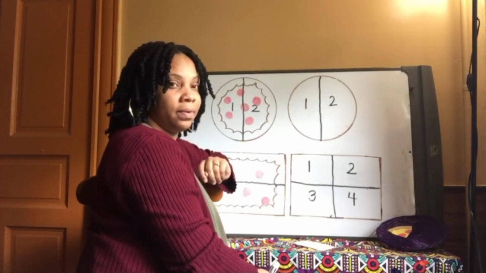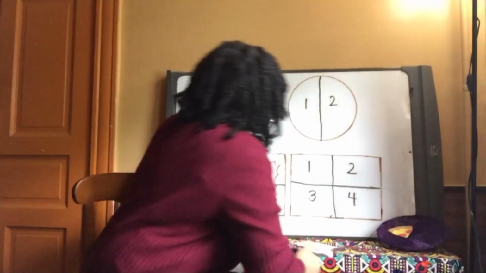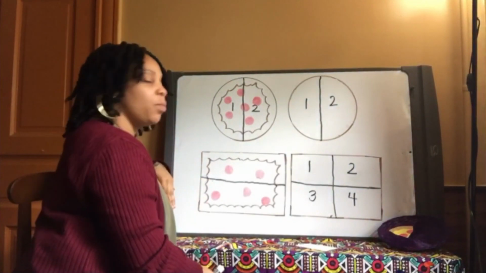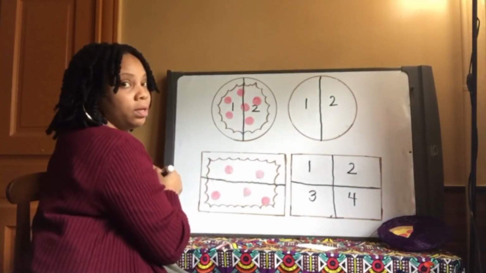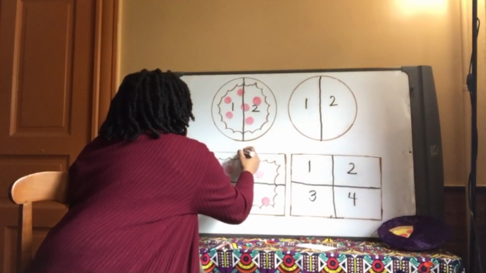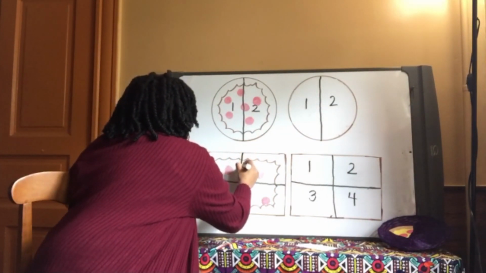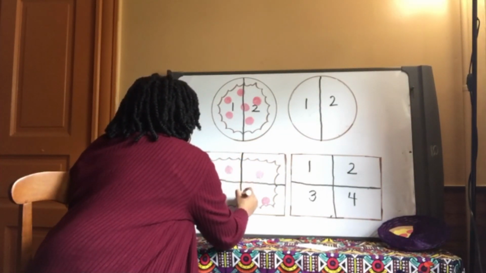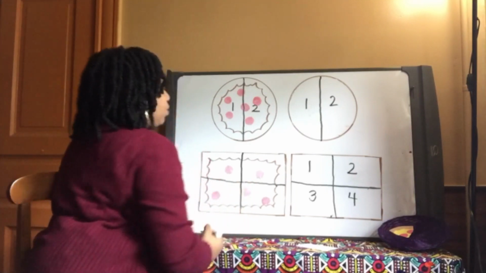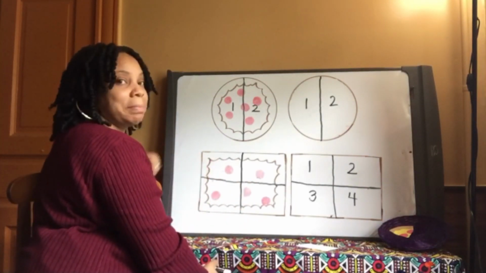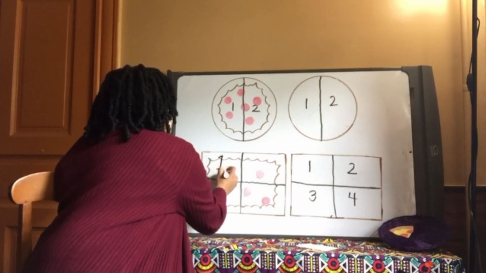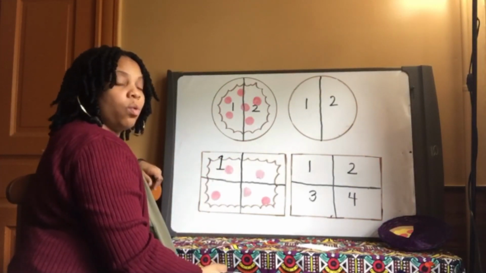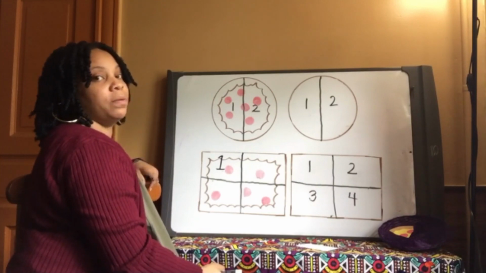Yay, Bo? Very good. We could also do that to our pizza. We already have our horizontal line going through the middle of the pizza, and then I'll create a vertical line going through the middle of the pizza. If I took my slice, I would be taking 1/4 or 1/4 of the pizza.